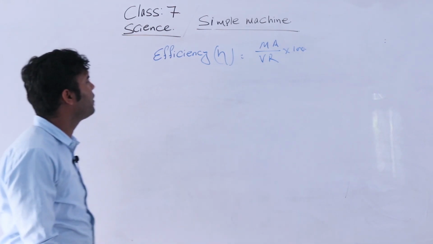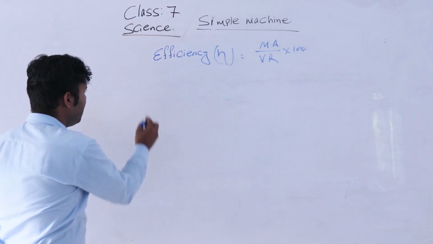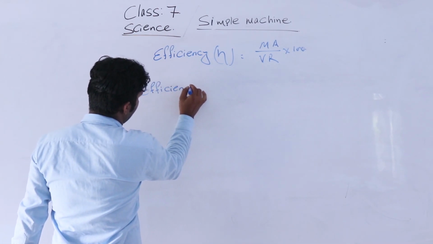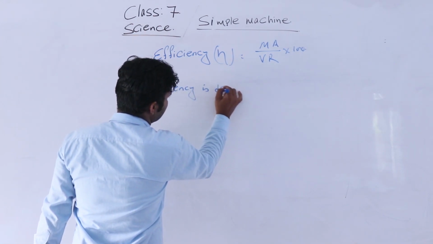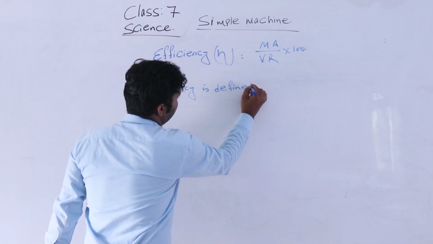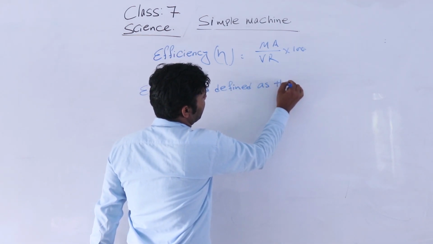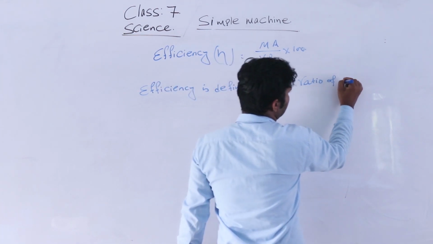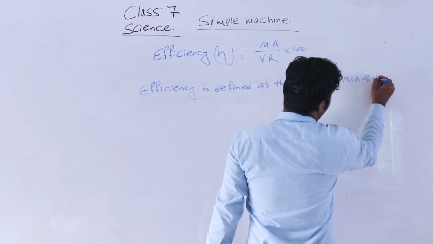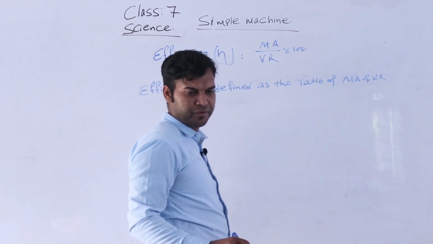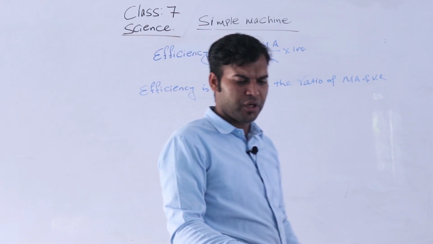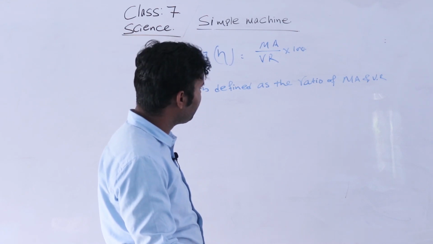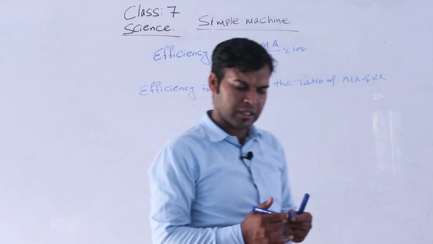Efficiency is defined as the ratio of MA and VR in percentage.